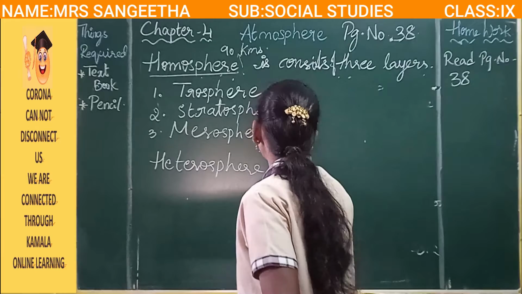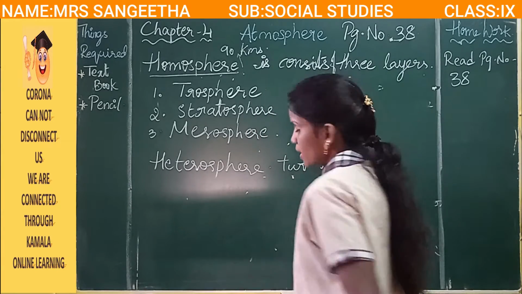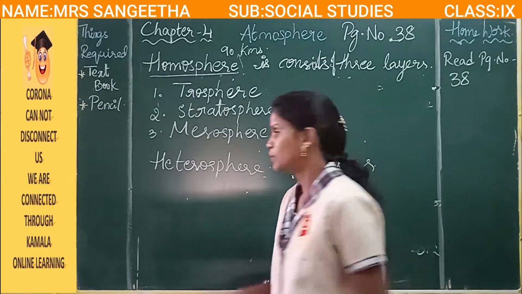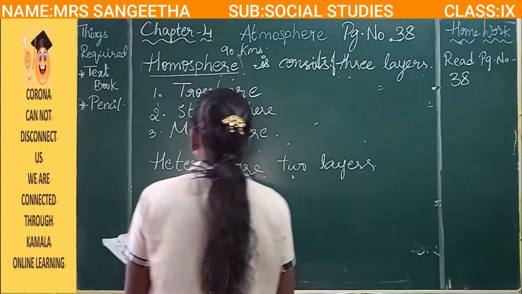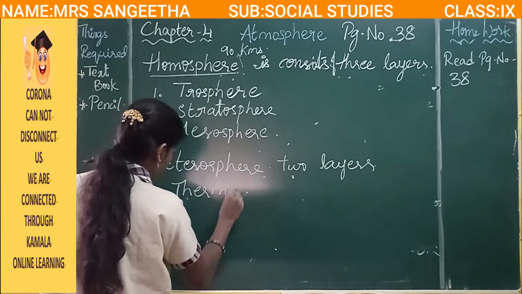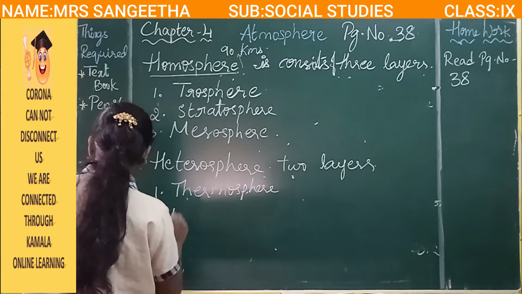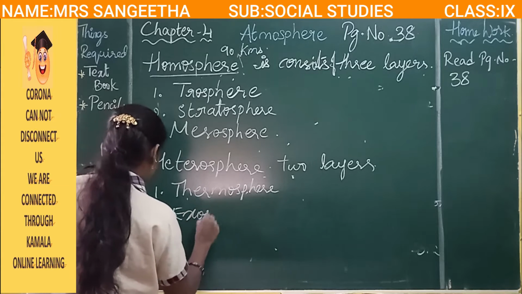The heterosphere has two layers, and the first layer is thermosphere and the second one is exosphere.